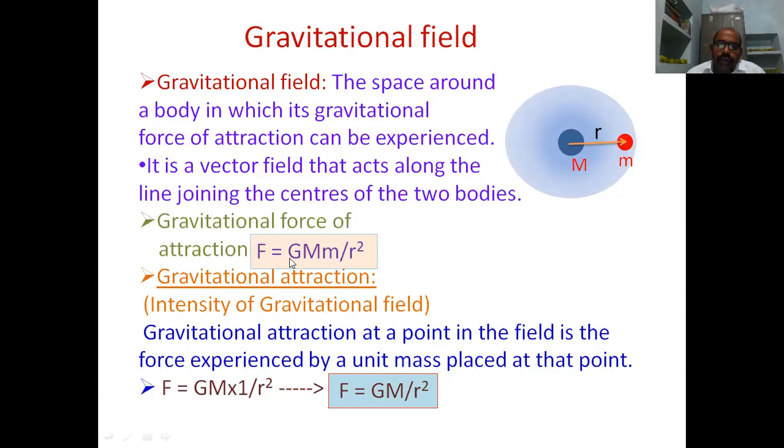This is the force equation: F is equal to GMm by r square. In place of small m, if we keep the unit mass, that gives us the gravitational attraction. We get this equation by substituting small m is equal to 1.